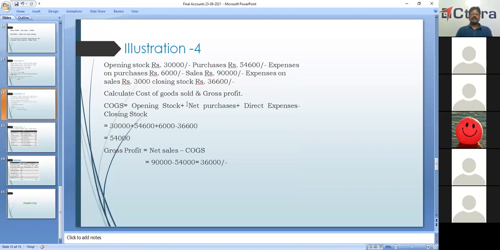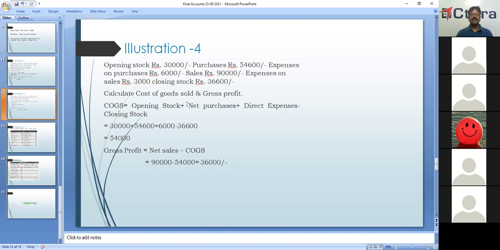Opening stock 30,000, purchases 54,600, expenses on purchases, direct expense 6,000, sales 90,000, expenses on sales 3,000, it's indirect expense. Closing stock is given as 36,600. Calculate cost of goods sold and gross profit. So we have this. What is cost of goods sold? Cost of goods sold is equal to opening stock, net purchases, direct expenses minus closing stock.